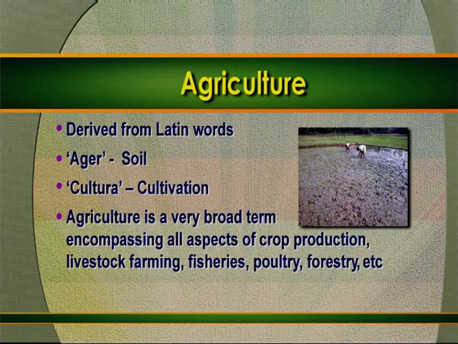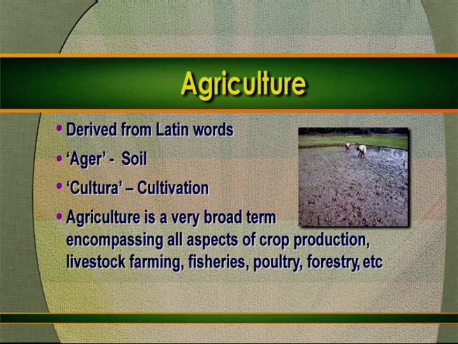Now, let us understand what is agriculture. Agriculture is derived from two Latin words. First is ager, which means soil. The second word is cultura, which means cultivation. So, agriculture is basically cultivation of soil.